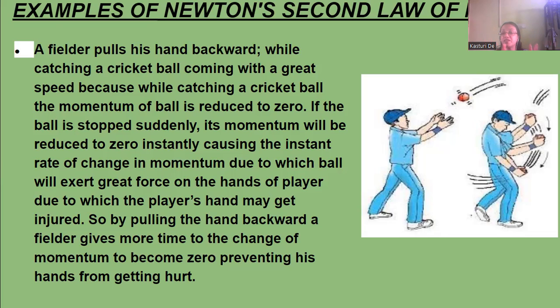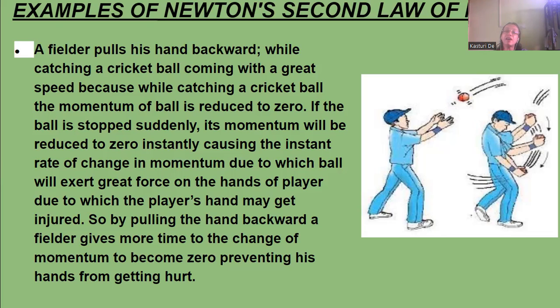But if he catches it without pulling his hand backwards, the ball is instantly stopped, which causes an instant rate of change in momentum, due to which the ball will exert great force on the player's hand, and the hand may get injured.